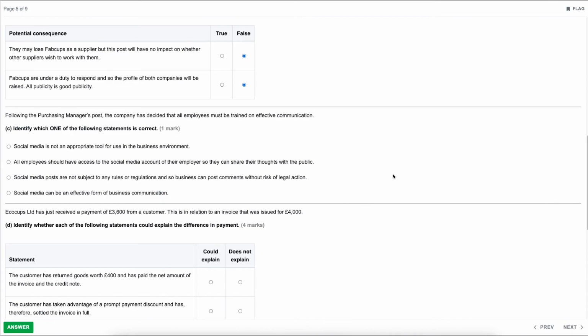The second one, all employees should have access to the social media account of their employer so they can share their thoughts with the public. Again, hopefully fairly obviously false. It should definitely be password protected and only accessible by a limited number of people. The next one, social media posts are not subject to any rules or regulations, and so businesses can post comments without risk of legal action. Again, absolutely false. It could be seen as slander if it's not true, so there would be a risk of legal action, so that would be false.